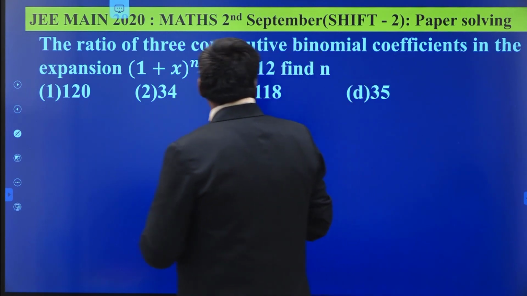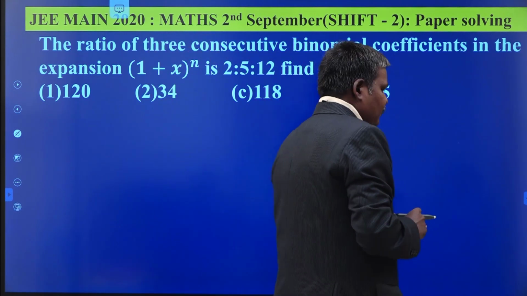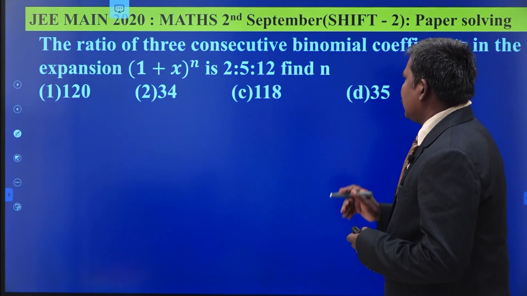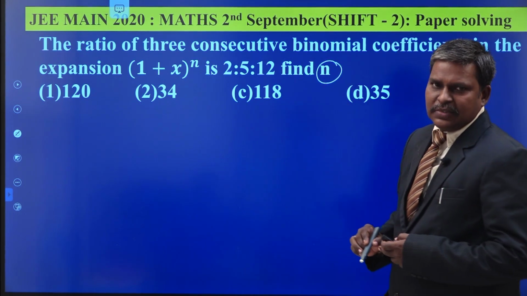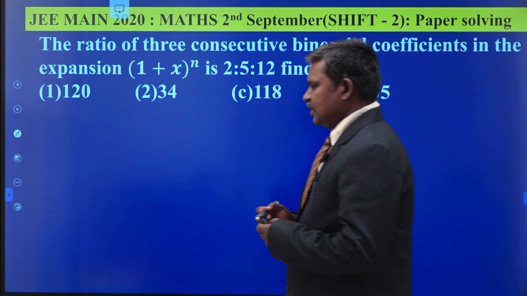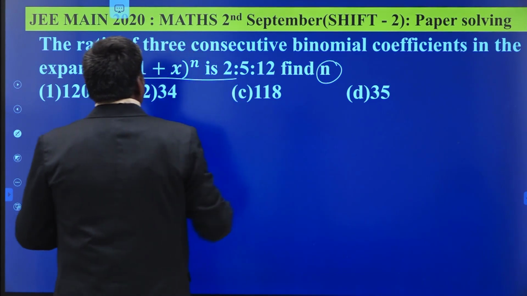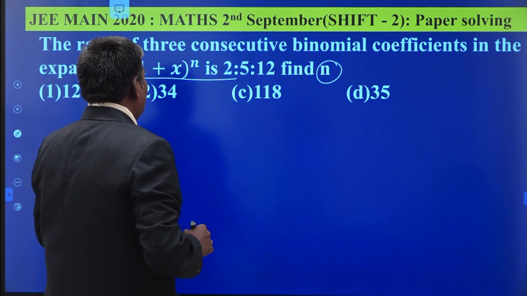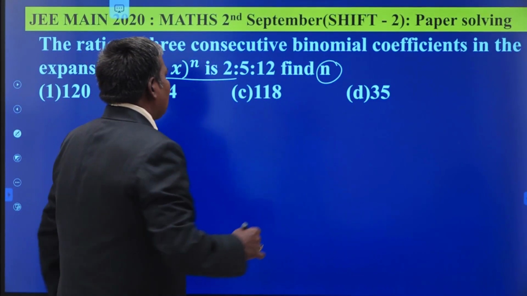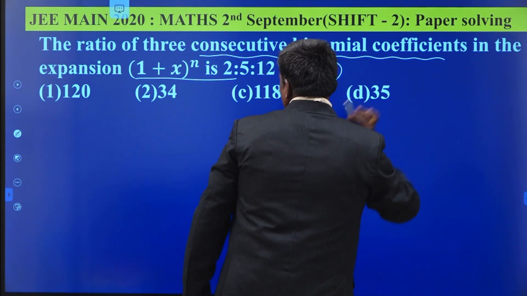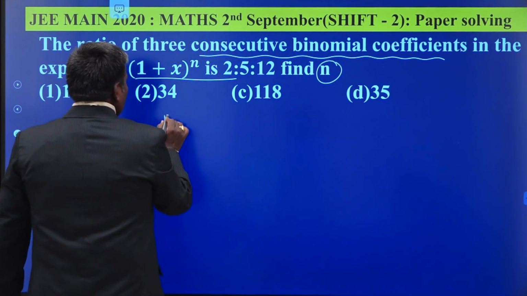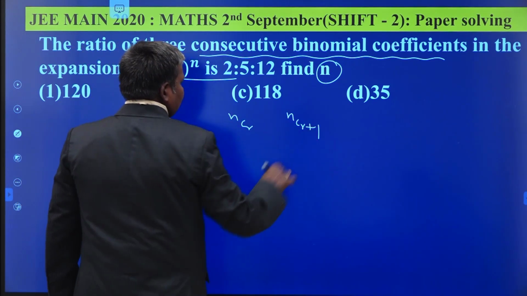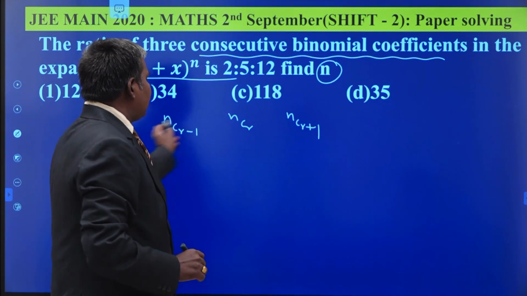The ratio of three consecutive binomial coefficients in the expansion of (1 plus x) to the power of n is 2:5:12. Then you have to find the value of n. This is a very important question, one of the important questions in your binomial theorem. 1 plus x whole to the power of n is your expansion. Three consecutive binomial coefficients are generally taken as nCr minus 1, nCr, nCr plus 1.